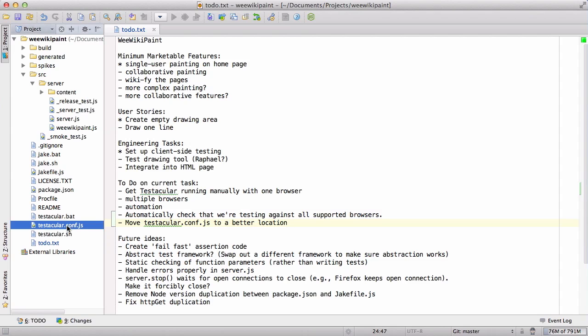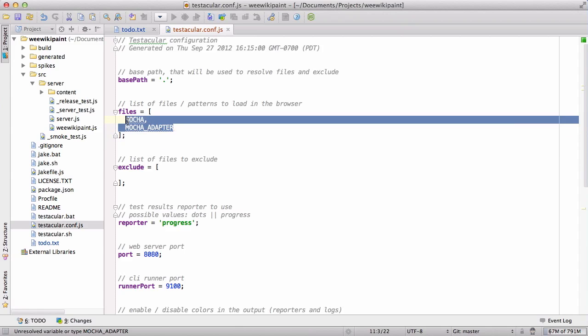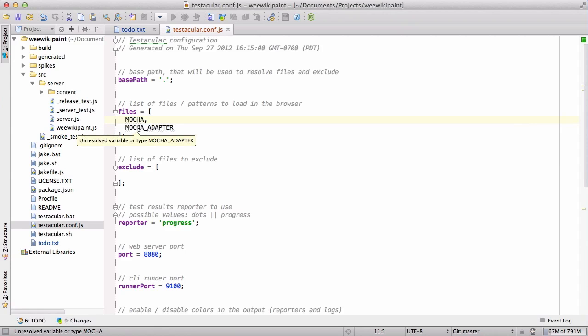Let's go ahead and look in here and see what we got. The init creates a bad base path. Base path is relative to the configuration file. So our base path right now is just here. The files, these are the files that are actually going to be sent to the browser. So the way Testacular works is you run a browser and it will send your tests to that browser and then run them. So these are the files that we're going to actually send to the browser.